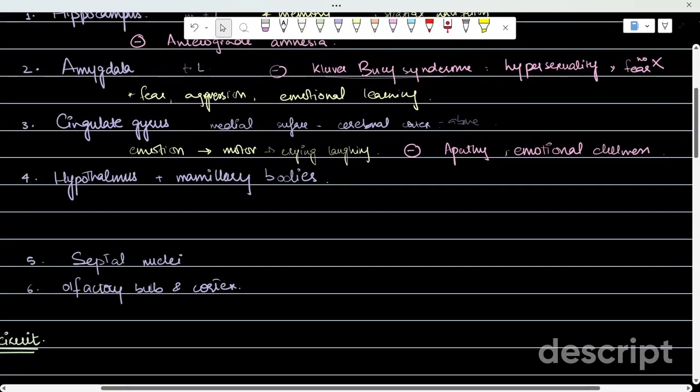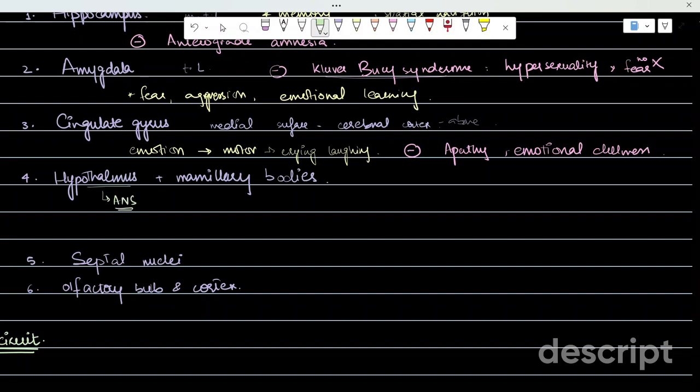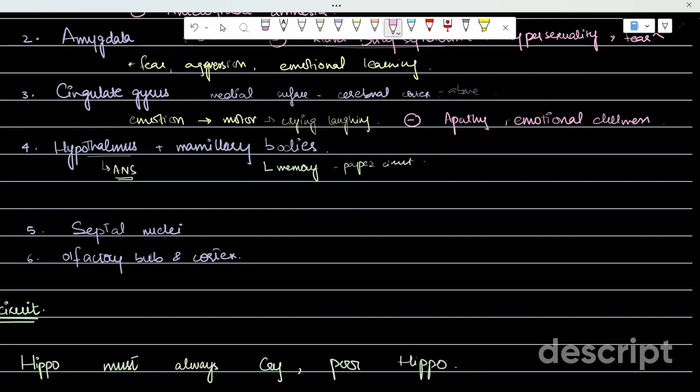Now, the hypothalamus and mammillary body. We have done the hypothalamus in detail already, and it is associated with control of the ANS basically. And the mammillary body is again associated with memory and is an important part of the Papez circuit, which we will be doing next. Damage or lesion of the mammillary body can lead to memory loss or confabulation. This is also known as Korsakoff's disease and is heightened in Wernicke-Korsakoff disease when the person drinks alcohol and there is low thiamine. We will discuss this in later videos.